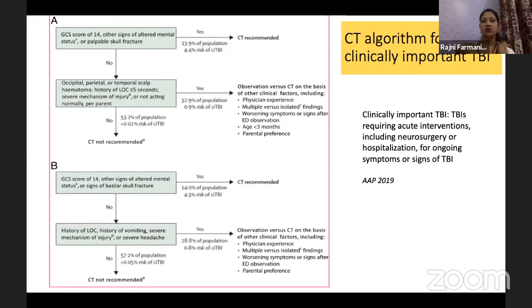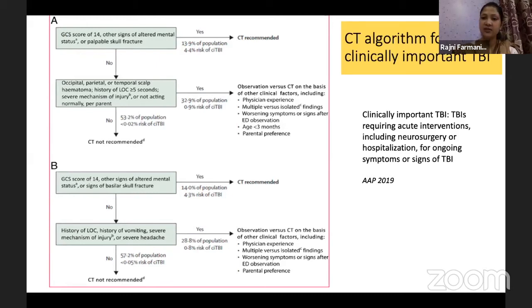Now, this was the traumatic brain injury which I was speaking about. This is a CT algorithm. The American Academy of Pediatrics in 2019 has laid down the criteria for when you should investigate a child who has come with a history of mild traumatic brain injury. If the child has fainting and an injury and a hematoma at some part of the brain, whether to go for CT, whether to admit or not, these dilemmas they have dealt with.